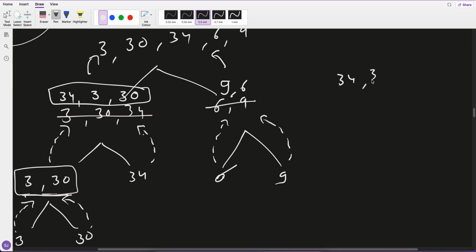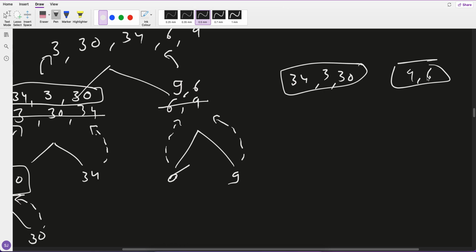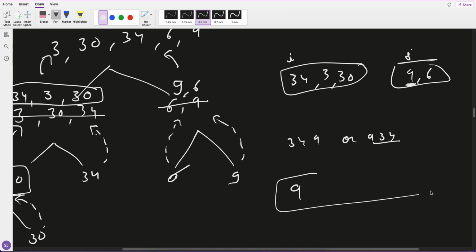One list is 34,330. Another list is 9,6. My i is here, j is here. So 34,9 or 934, which one is bigger? Definitely 934, so my 9 will go first in the array. Then j will increment. 34,6 or 634? Definitely 634 will go first.